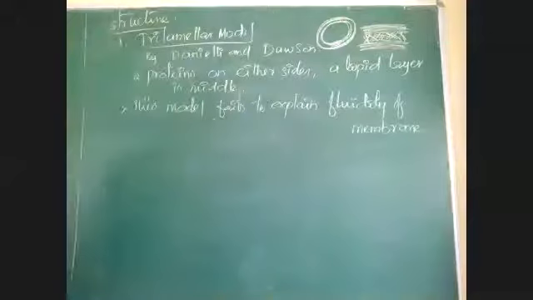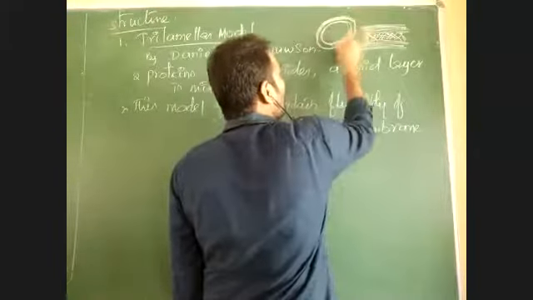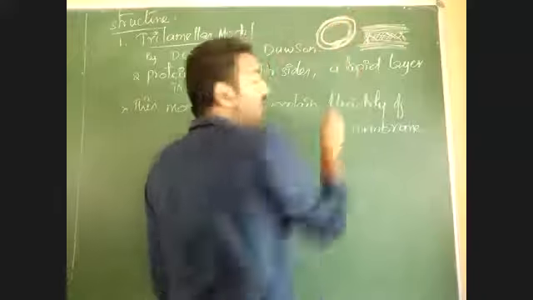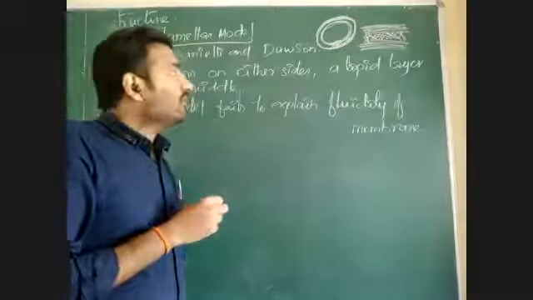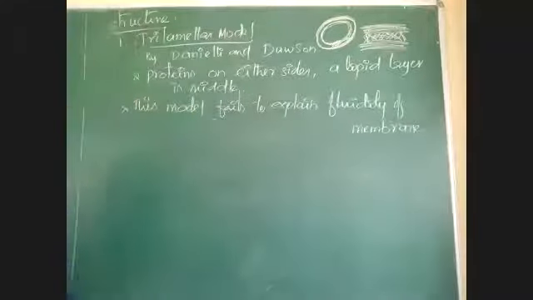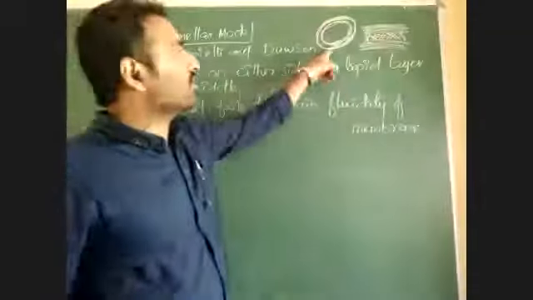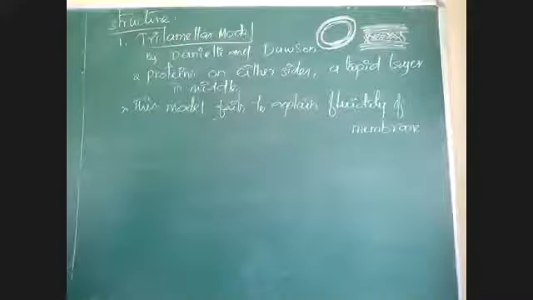The fluidity of the cell membrane is not explained because there are protein layers. This protein layer is continuous, and the other protein layer is also continuous. If the protein layers are continuous, then it will not be elastic because proteins are very hard structures. Lipids are elastic structures, proteins are hard structures, so the protein layer will not be elastic. That is the trilamellar model, so it was not accepted.